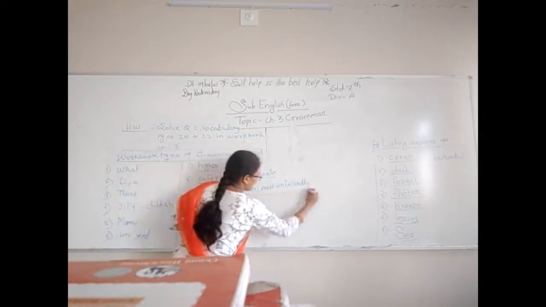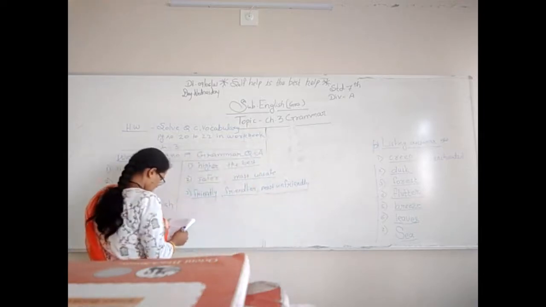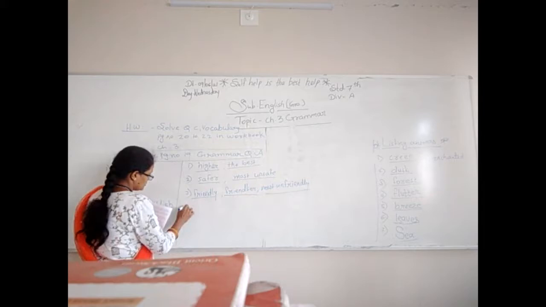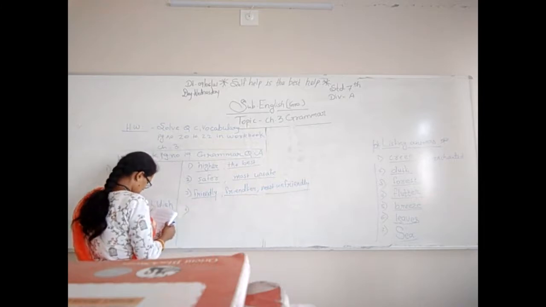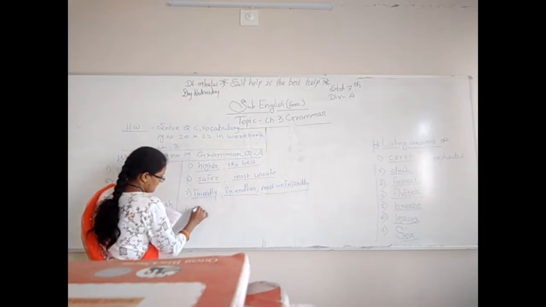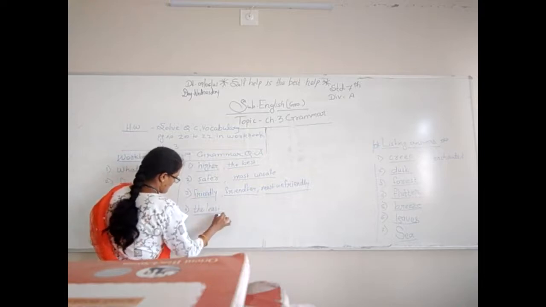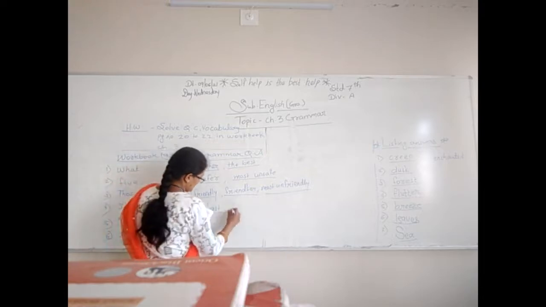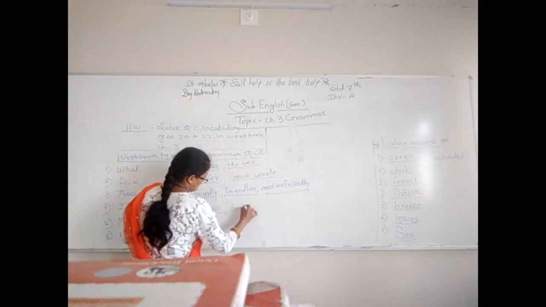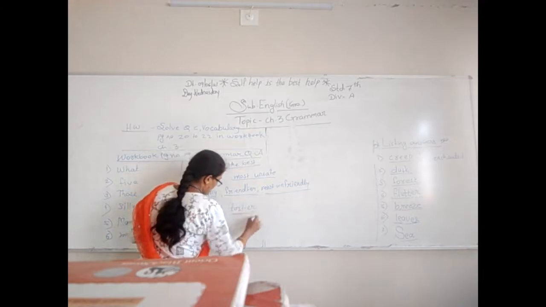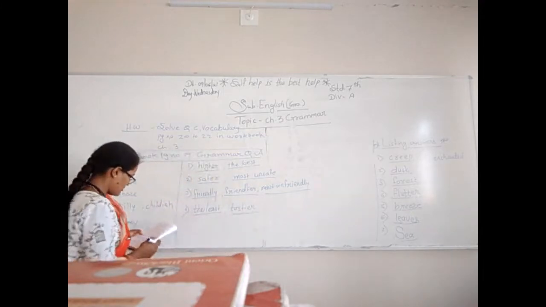Okay. Now, fourth one. The least, then tastier. Okay. Now say fifth one.